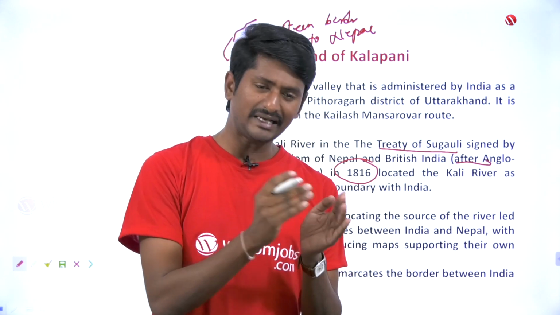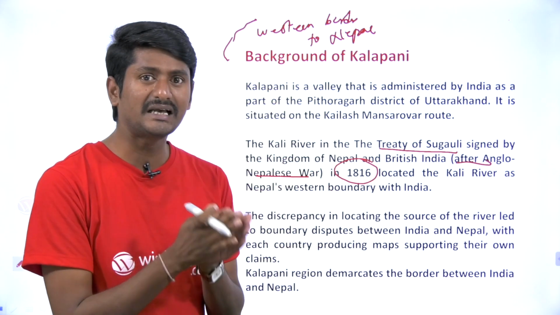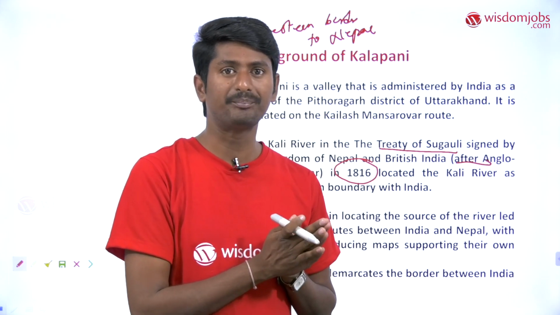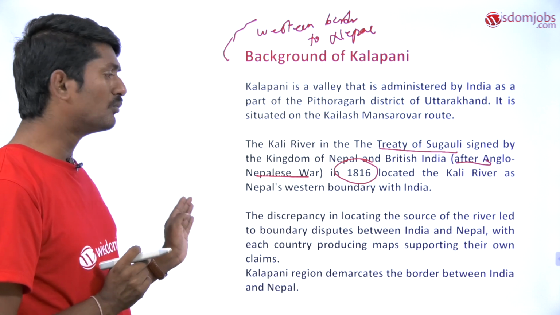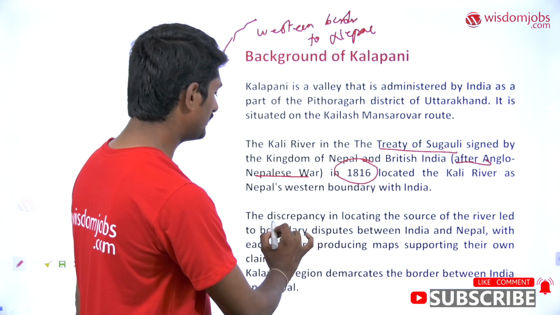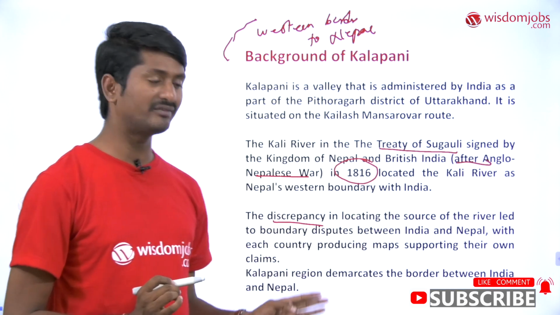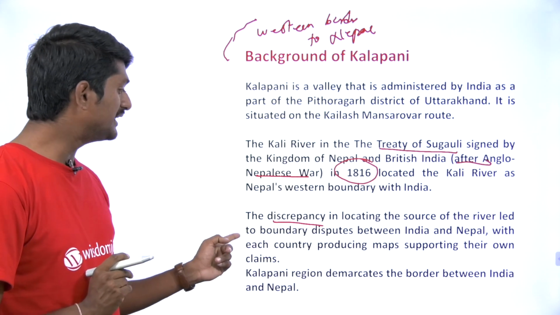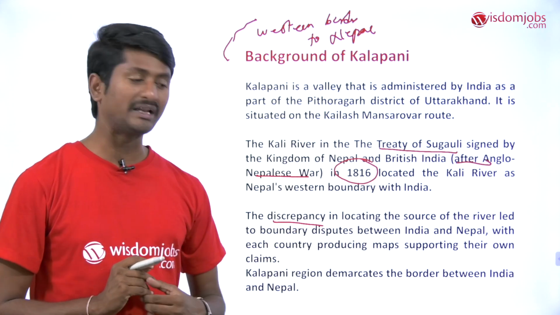Western border to the Nepal. So it means as the river has a tendency to shift its course of flowing, certainly this has created a discrepancy between the claims of the Nepal and India. And moreover, if you try to locate the basic discrepancy, the discrepancy in locating the source of the river led to boundary disputes between the Nepal and India, with each country producing maps supporting their own claims.